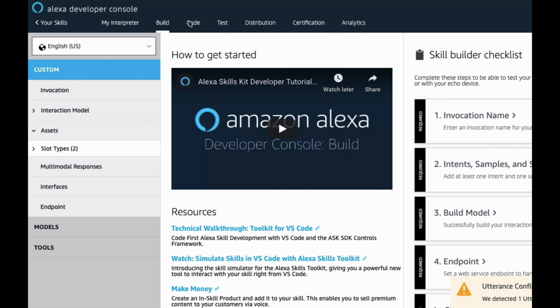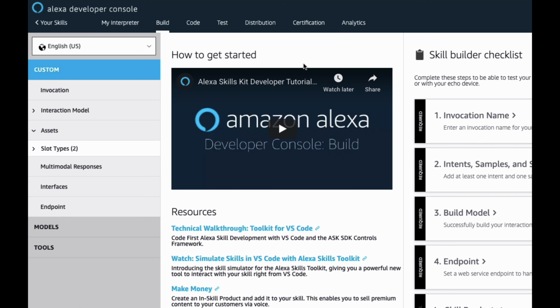So you have these different tabs here. Build is all done within the UI, and this is things like creating new intents, changing the invocation name, and accommodating new utterances and things like that. Code is exactly what it sounds like. It's where we edit our code to interact with those intents or to support those intents. And then test is where we can interface as if we were a user with the skill and see how it functions, and then distribute is how we push it live.